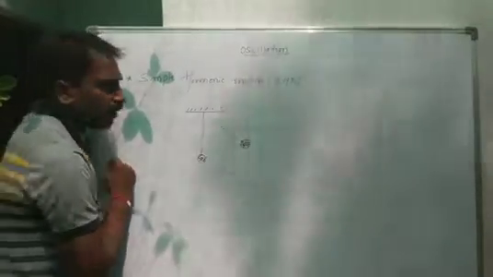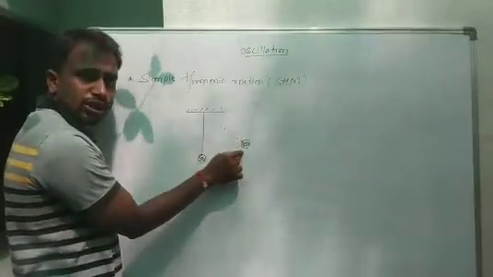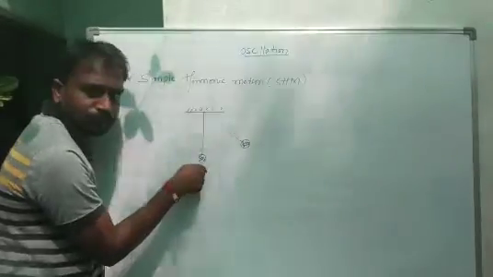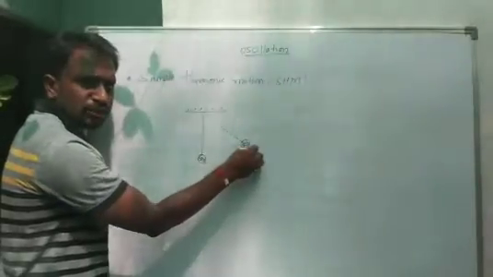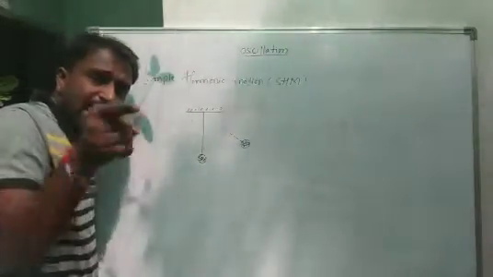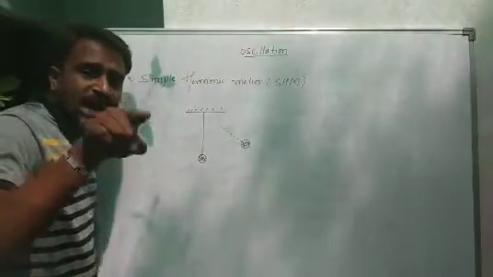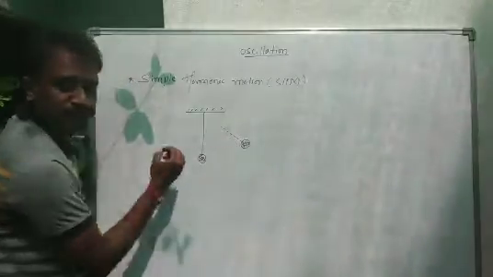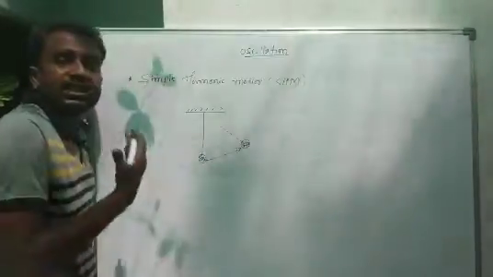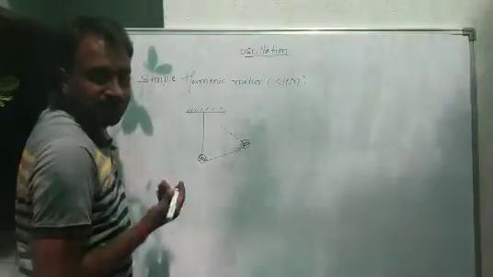Afterwards, it comes to the mean position. So acceleration is directly proportional to the displacement. Why? Because whenever displacement increases, acceleration also increases.